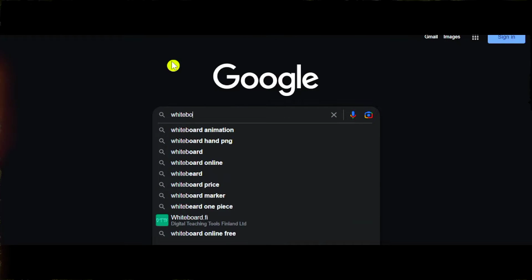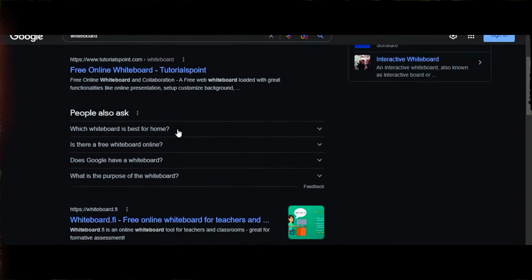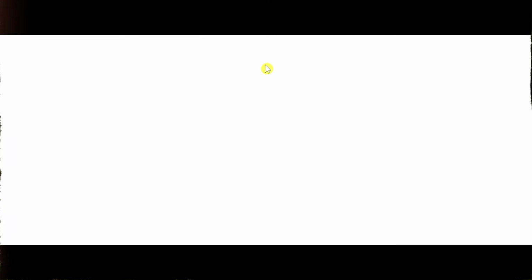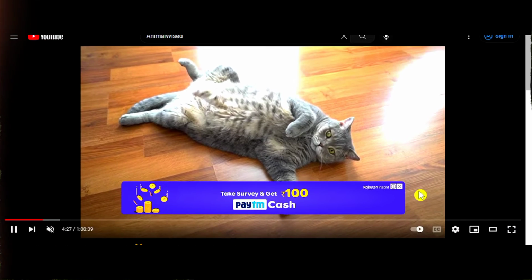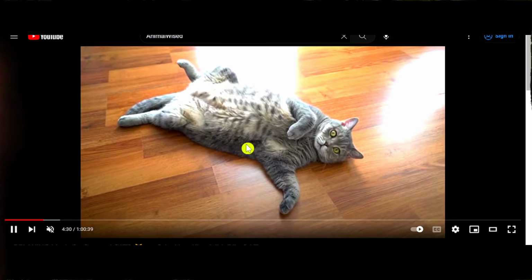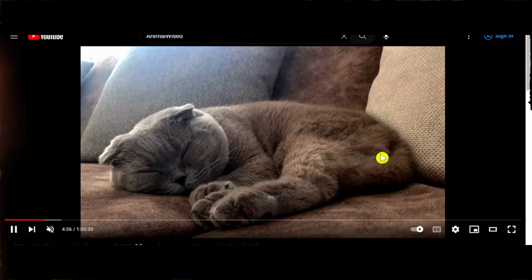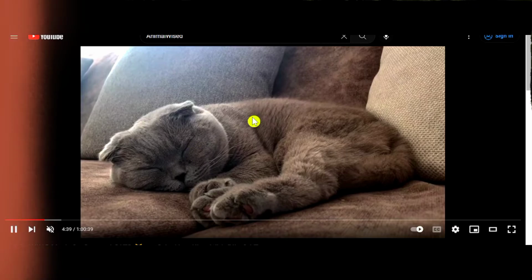Now let's make a whiteboard for us. We can actually use a whiteboard so that we can easily understand this in a real easy way. Whenever we come in here, we will be able to start a whiteboard just like this. Now what are the things that are required to make a video just like this? To make a video just like this, you need some funny images and videos, and after that you will be able to make videos just like this. Now our whiteboard is almost ready, so let it do its work.